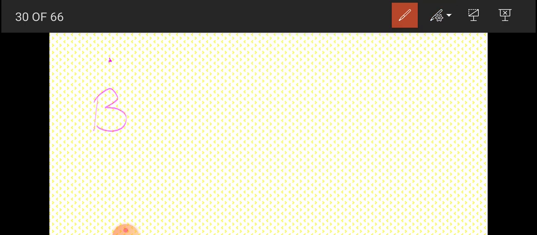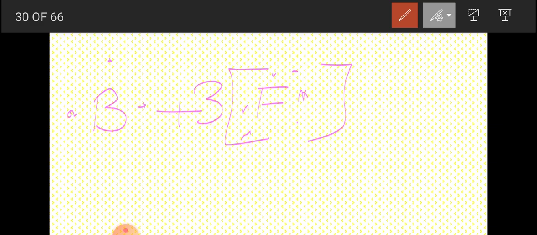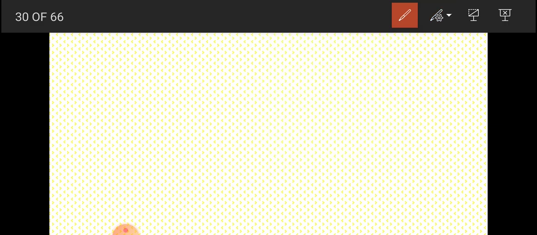If we take the example of boron trifluoride, boron has 3 electrons in the outermost shell. When it reacts with 3 fluorine, it will give boron trifluoride, BF3. The octet will be completed for all the fluorine.